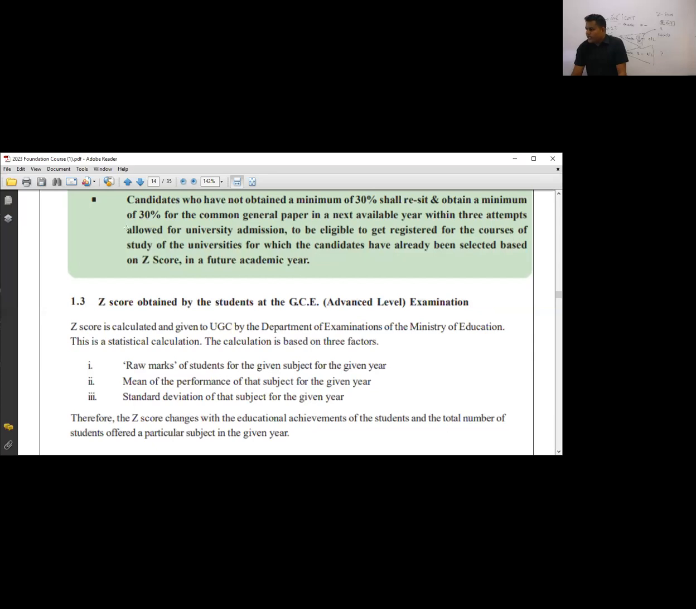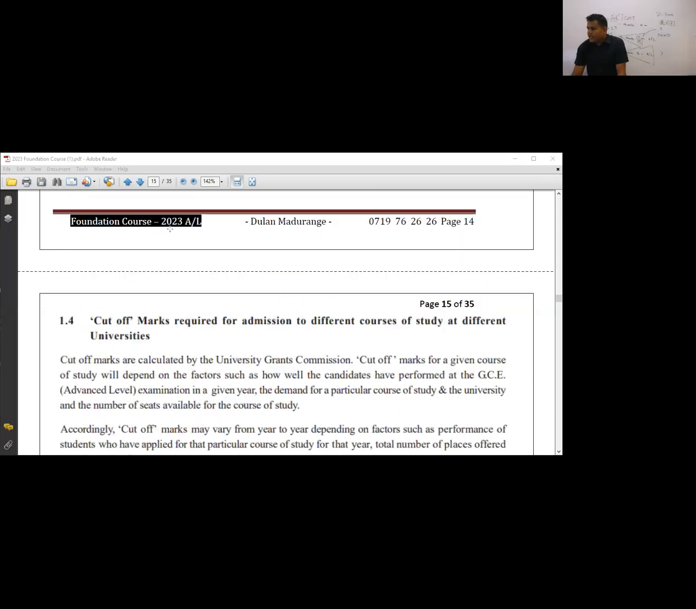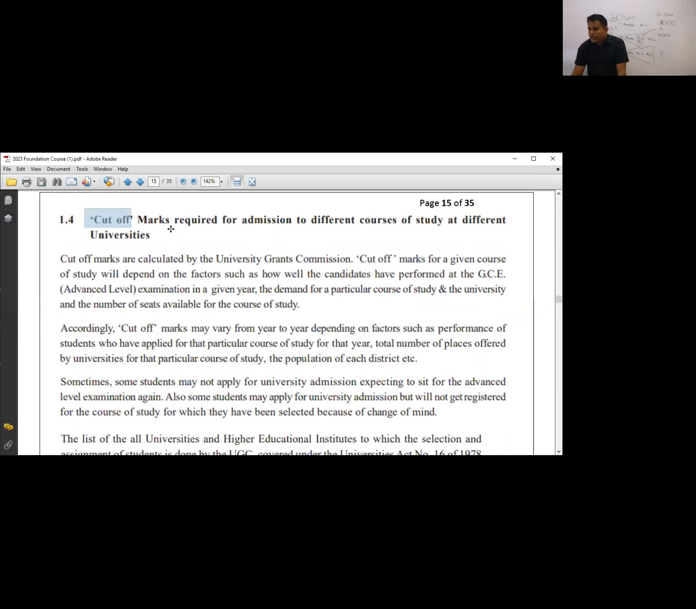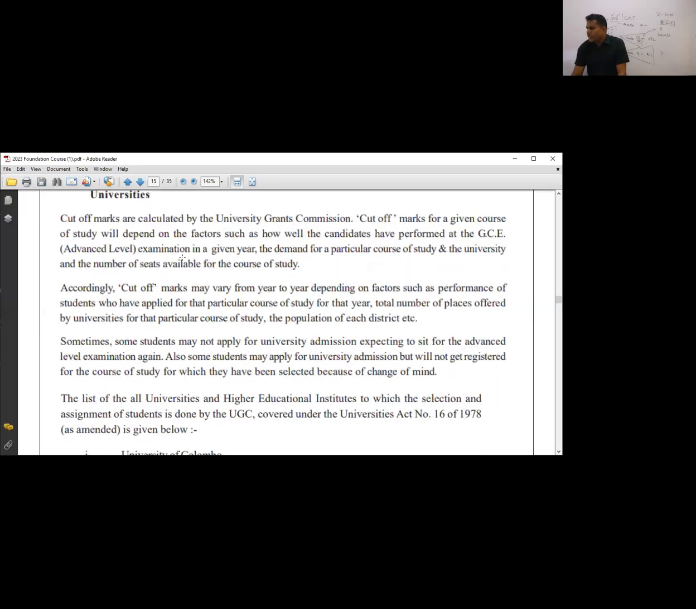So what is a cutoff mark? For each and every subject, they are releasing cutoff marks, just like your scholarship marks. You have a scholarship mark, but in order to select your school, there's a cutoff mark. Just think about your sister or brother. The recent past cutoff mark for Royal College was 191. Likewise, depending on the competition, they will be releasing the cutoff mark for each and every university.